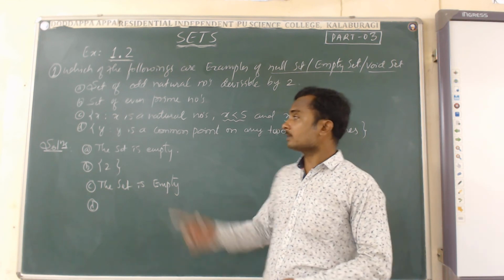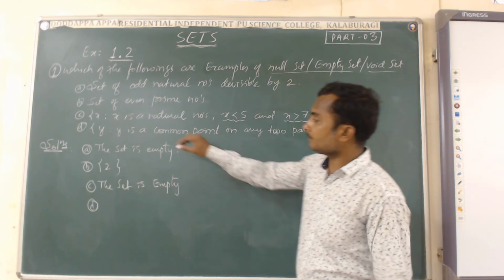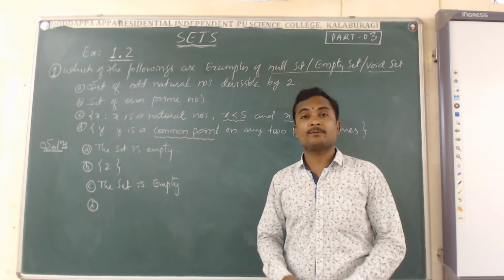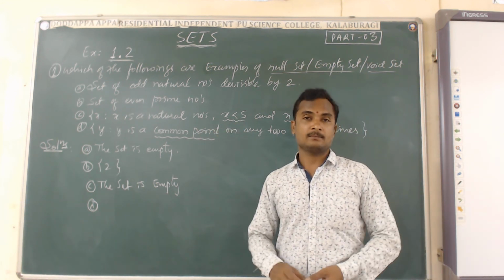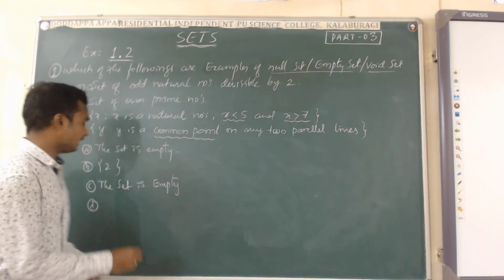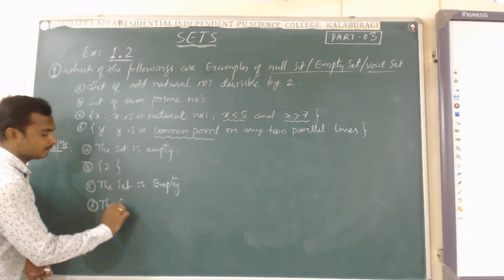But what is he telling? He is telling that there is some common point, which is not possible. Therefore, what is your answer? The answer is clearly that the given set is empty.